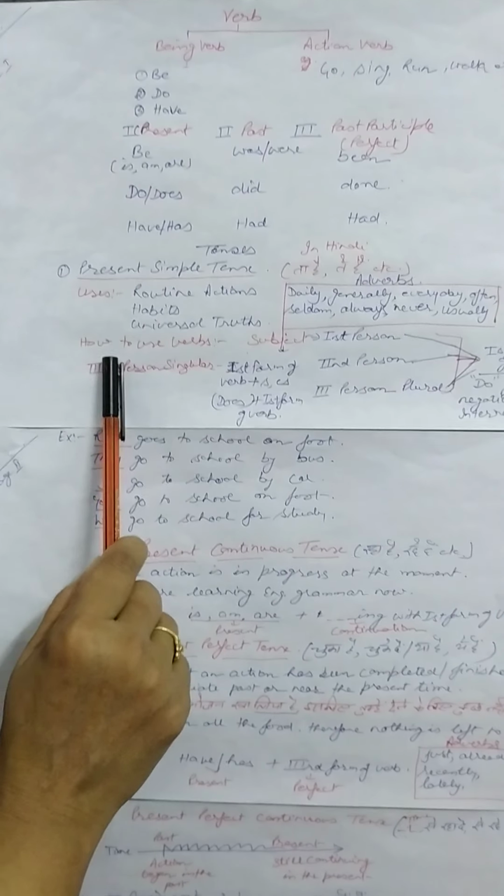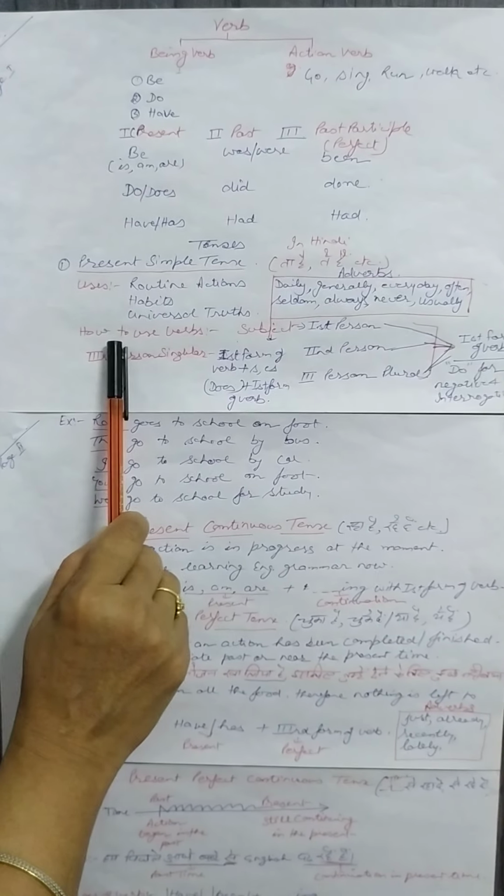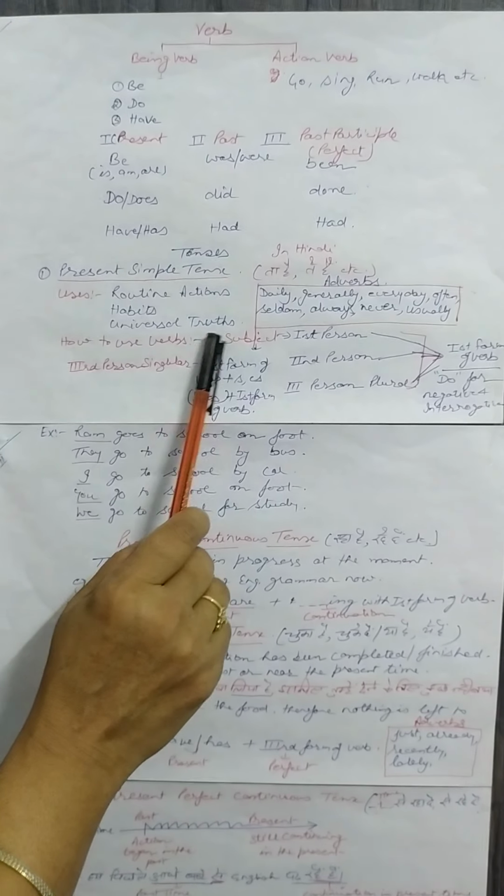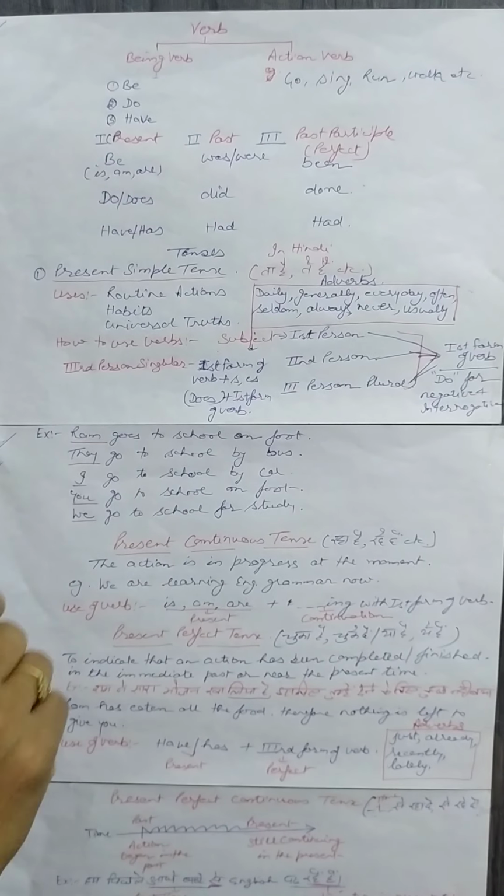Okay, so now how to use the verb in present simple tense? Verb always comes in agreement with the subject.